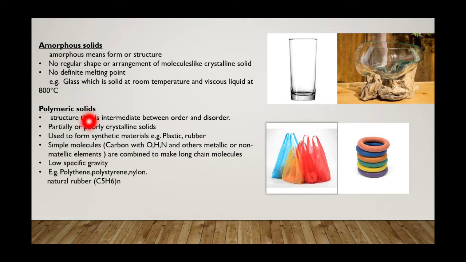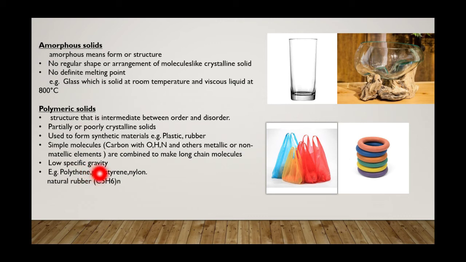Polymeric solids. A structure that is intermediate between order and disorder is polymeric. These are partially or poorly crystalline solids. Polymeric solids are man-made. These are used to form synthetic materials like plastic and rubber. These are composed of simple molecules, carbon combined with oxygen, hydrogen, nitrogen, and other metallic and non-metallic elements. These small molecules are combined to make long-chain molecules.